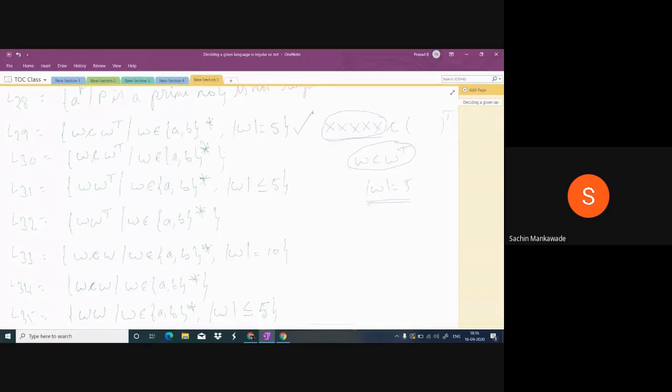Do you understand or not, guys? Even though a relation is there, that relation is finite. And every finite language is regular. Let us see. Length 1, length 2, length 3, length 4, length 5, then C. After that, length 1, length 2, length 3, length 4, length 5.